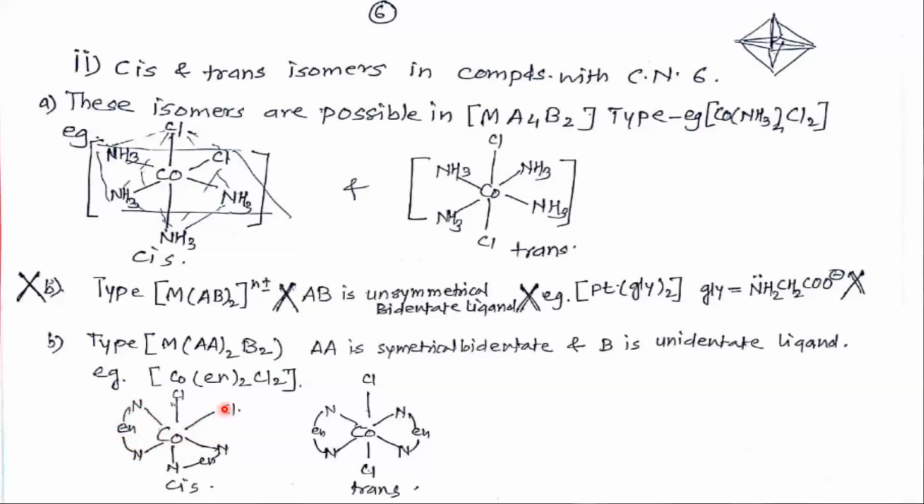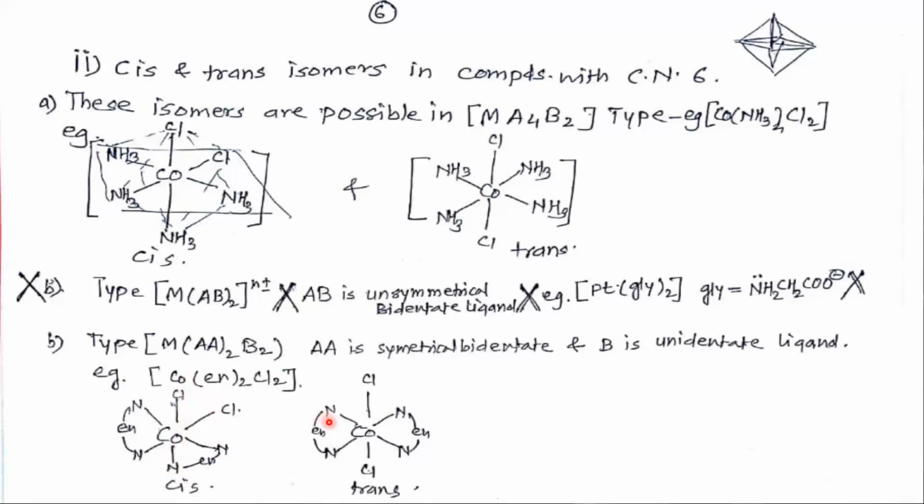At this corner is chlorine, and the second ethylene diamine has 1 nitrogen donating electrons and the second nitrogen donating from the below side, and 1 chlorine is above the plane. So it is the cis isomer. Both chlorines are on the same side.